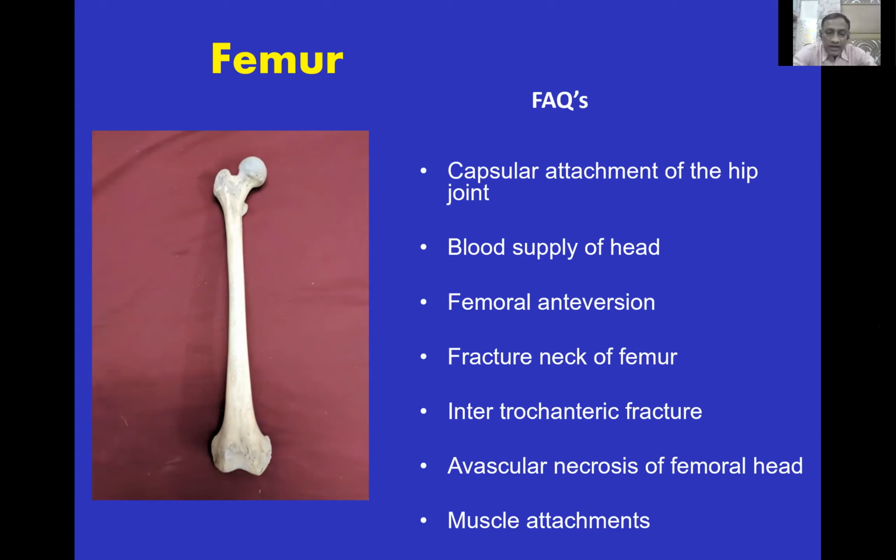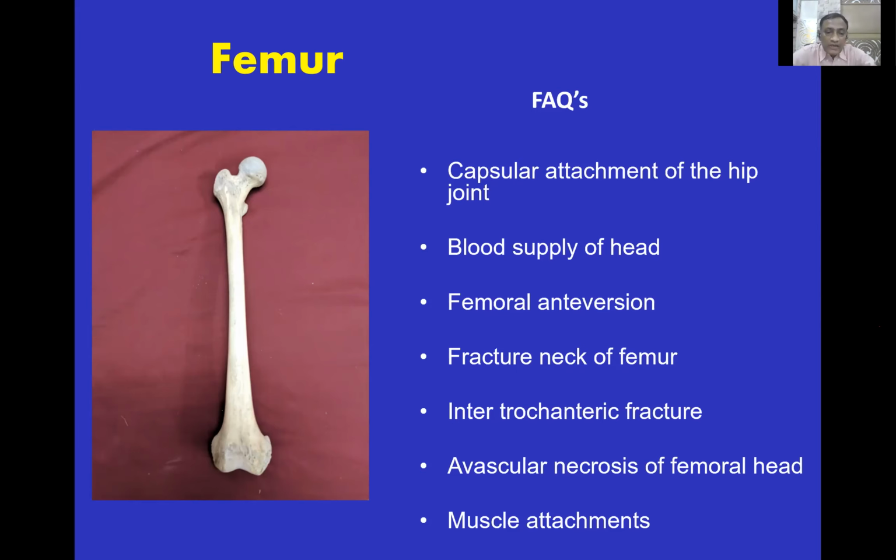Then the blood supply of the head, femoral anteversion is about 8 to 10 degrees anteriorly. The question may be asked on the fracture neck of femur or intertrochanteric fractures. Question may be asked on avascular necrosis of the femoral head and about various muscle attachments.